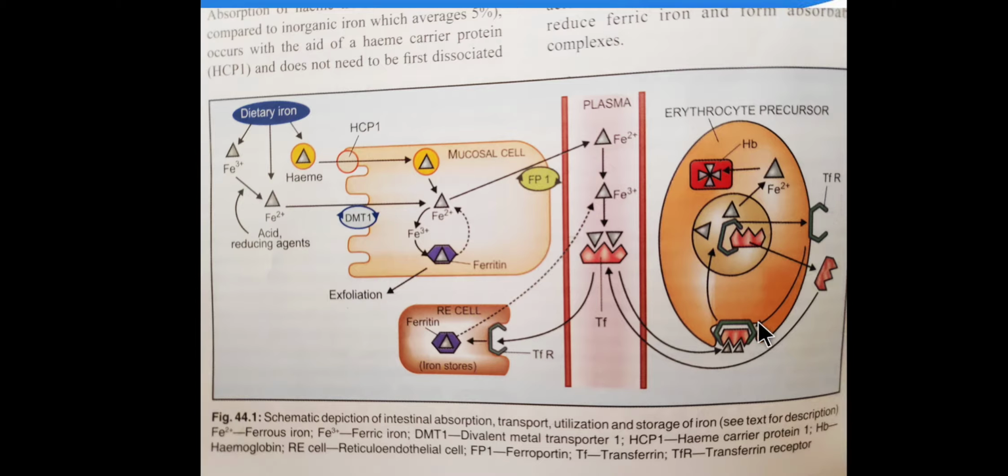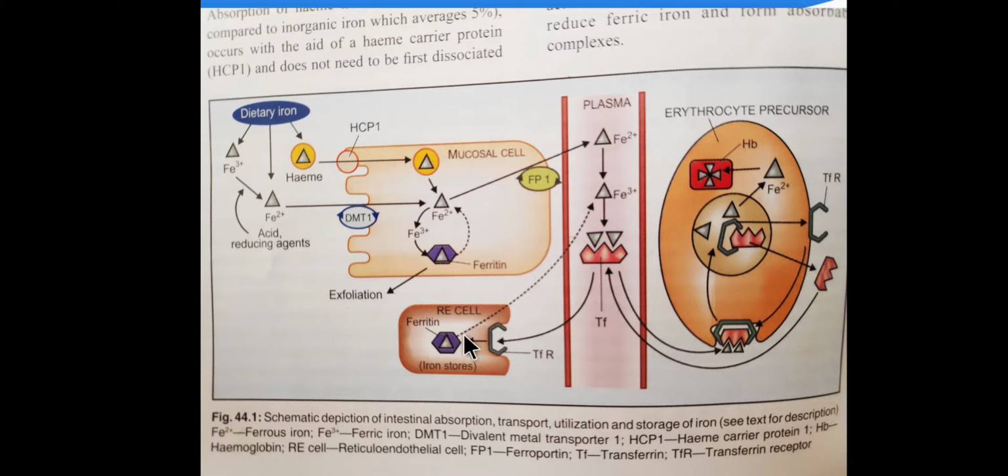This is the bind form, and once it is bound, it will get engulfed within the erythrocytes. After being engulfed, the whole complex, receptor plus transferrin plus iron, gets dissociated and iron is released, and it will be utilized for the hemoglobin synthesis, right? There is one part, that is erythrocyte.